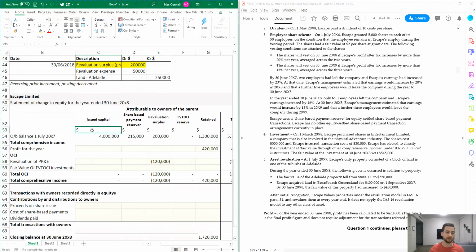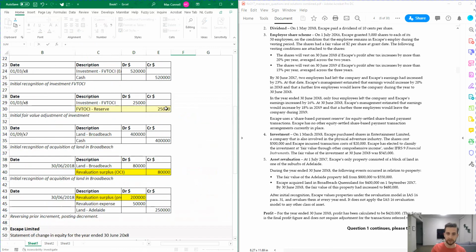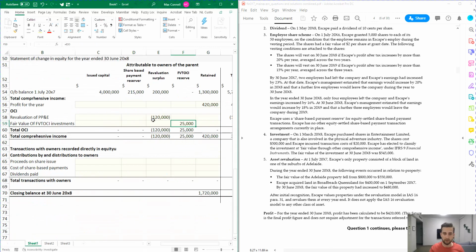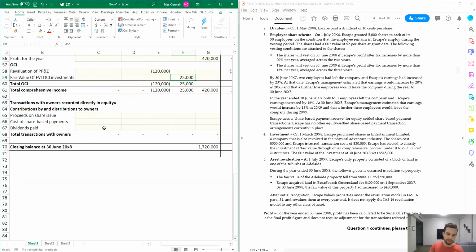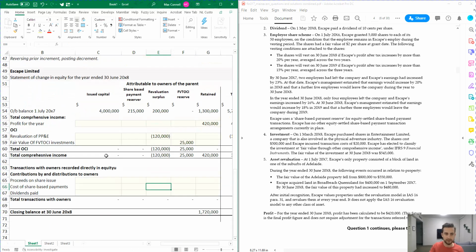Now, which account do you think it's going to be in? Is it issued capital, share-based payment, revaluation surplus, or fair value through other comprehensive income or retained earnings? Well, it's going to be this one here, fair value through other comprehensive income, because it's the same name. So we're going to add 25,000, and it's going to be a positive because it's a credit, and we're dealing with equity, which is a credit account. Alrighty, so that's everything for the other comprehensive income.